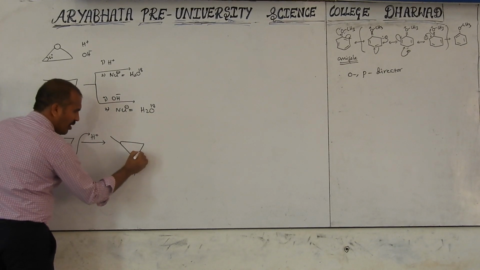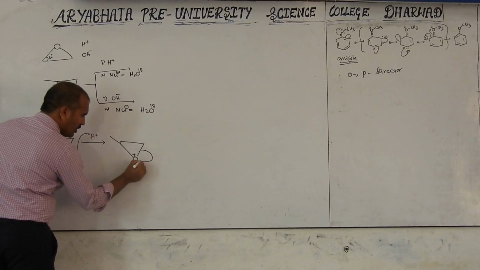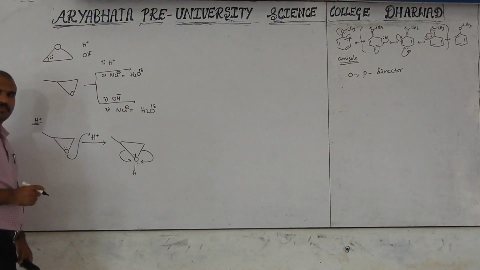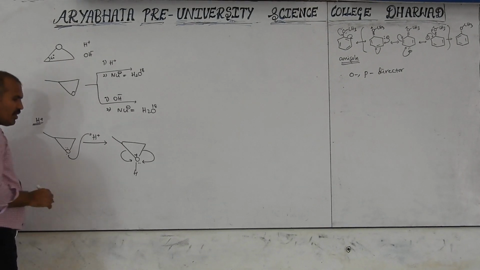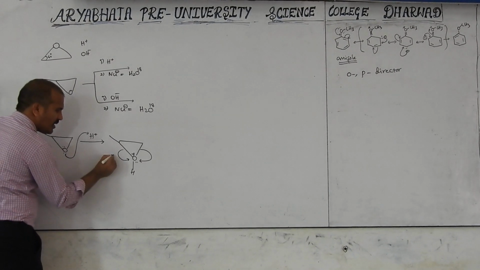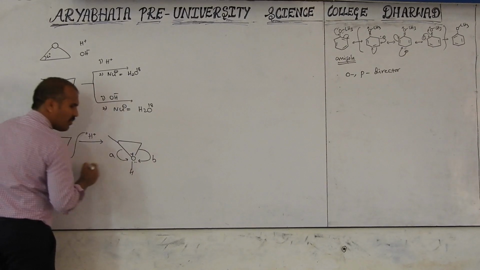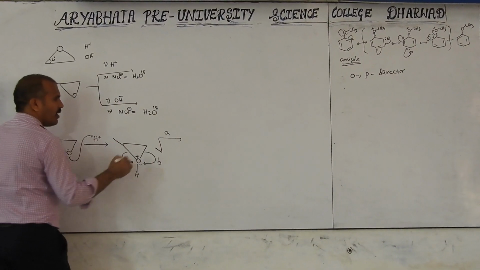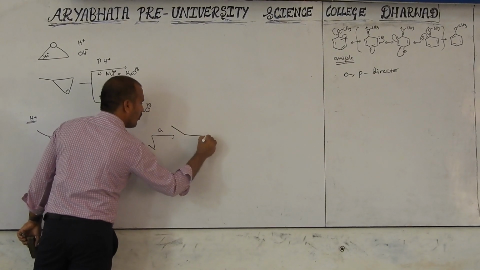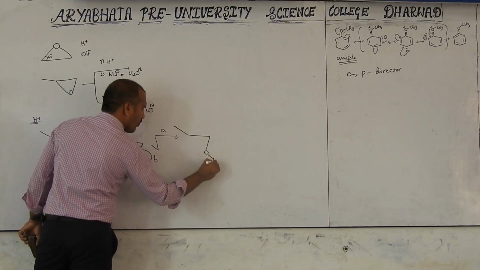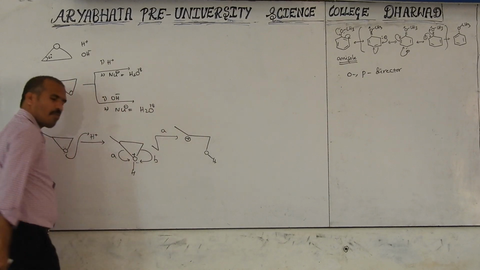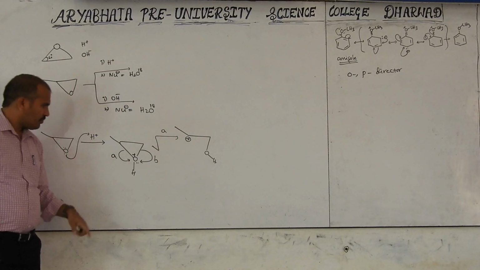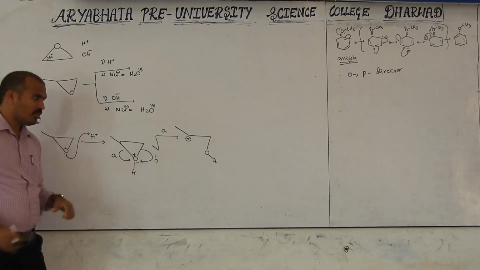It may open in this direction or in this direction. Whatever I wrote is wrong at first. So consider possibility path A and path B. Now I am discussing path A. Then what will we get? Here a positive charge. Clear? Here a positive charge, and the ring is open.